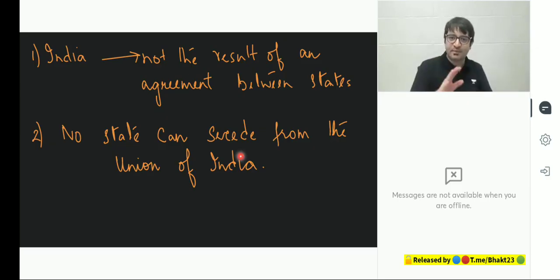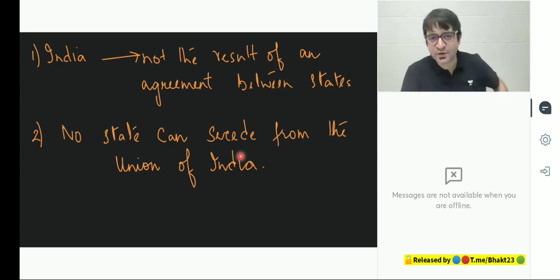India, that is Bharat, shall be a union of states. If the constitution says shall be a union of states, that means the constitution accepts that we are a unitary polity. Otherwise, the term would have been India, that is Bharat, shall be a federation of states. Dr. B.R. Ambedkar was asked, why have you not added federation of states, instead of union of states? Does that mean we are a unitary polity? Dr. Ambedkar said, no, we are a federal polity. Our constitution is federal. But I've used the term union of states for two reasons. One, India is not the result of an agreement between states.